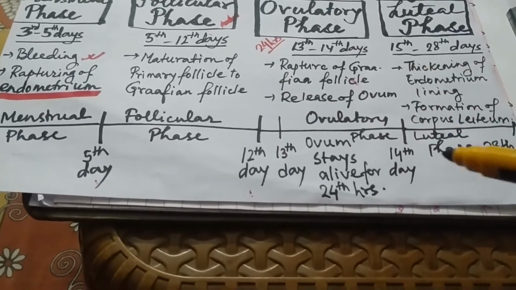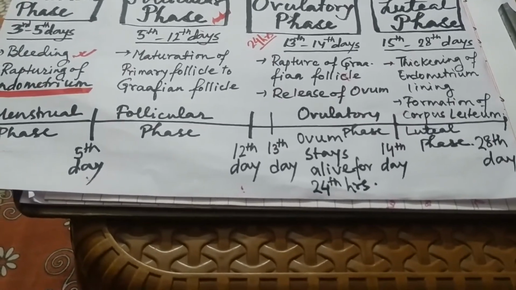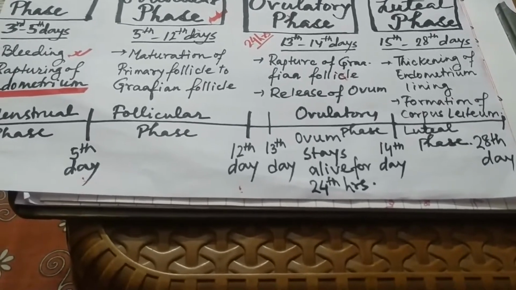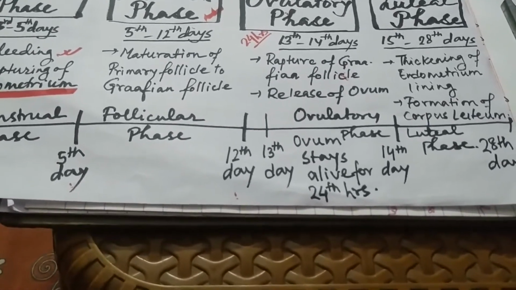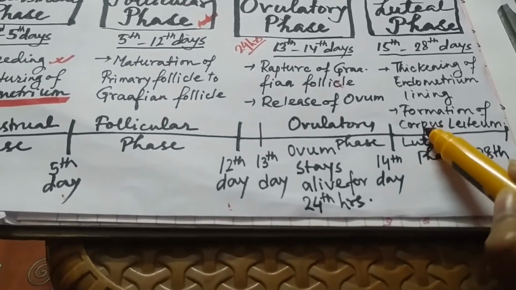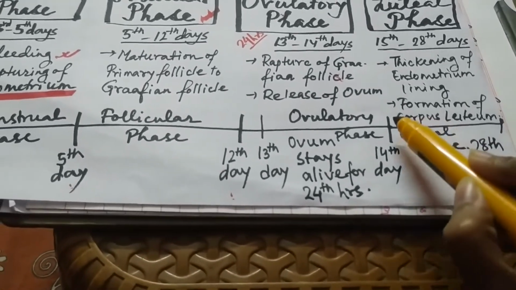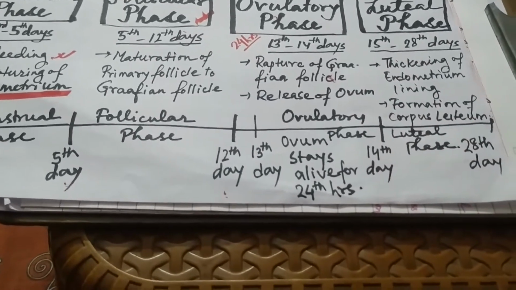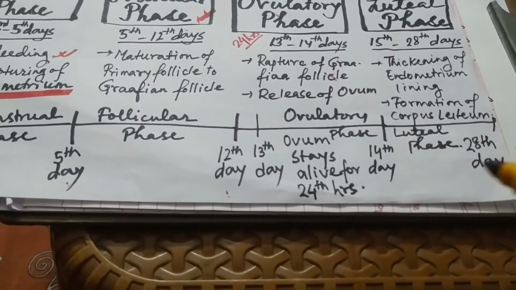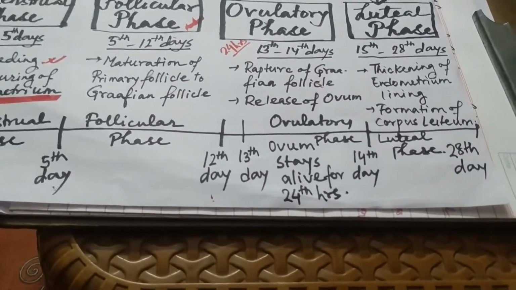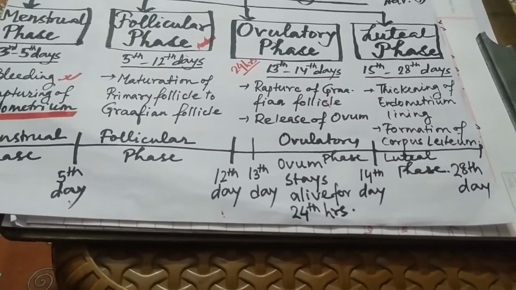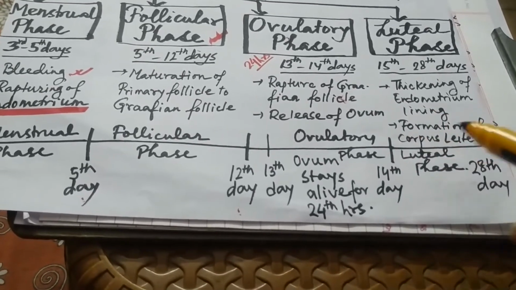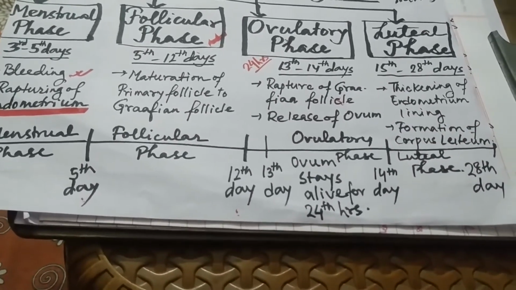But obviously for pregnancy, the progesterone hormone is important, because all the changes that occur during pregnancy are due to the progesterone hormone. Now that particular hormone is secreted from this corpus luteum. So that's why in this phase, where implantation occurs during the luteal phase, the progesterone hormone gets high. If the female gets pregnant, then this corpus luteum will stay as it is till the placenta is formed.